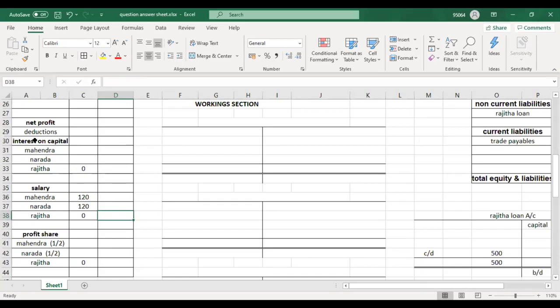Now what about the interest on capital? They haven't given the interest rate to calculate interest on capital. What should we do? Yes guys, should we assume 10%?